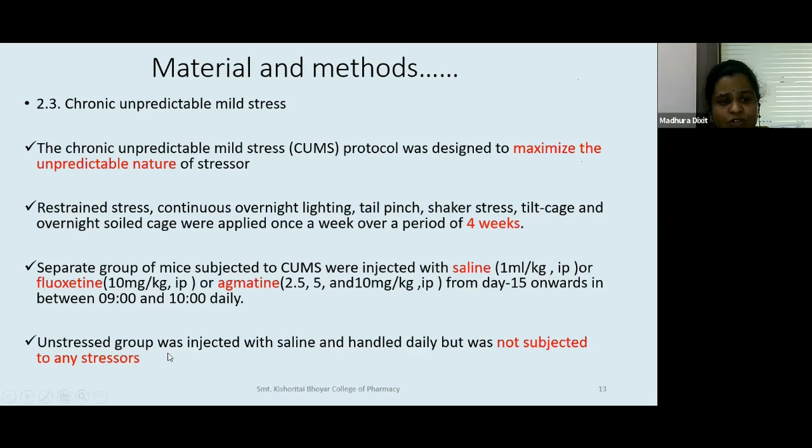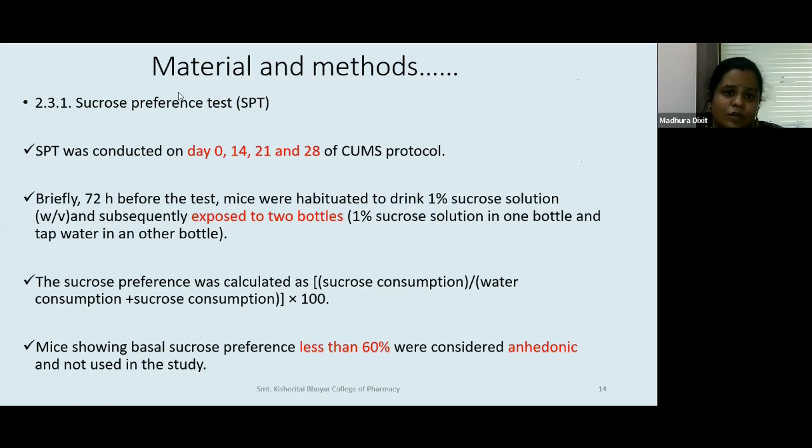Unstressed group, there was one group that was taken which was not given any stressor. It was just injected with saline and handled daily, and also not subjected to any stressor. This was done because we wanted to see what is the difference between unstressed, stressed with a known drug, and stressed with a drug that is of investigation. Now, what are the tests that we have taken up?